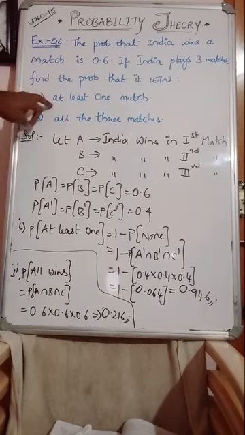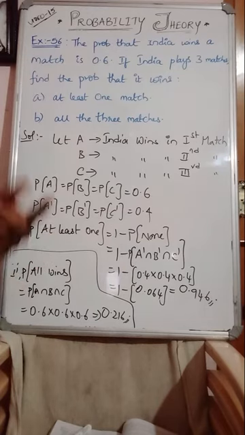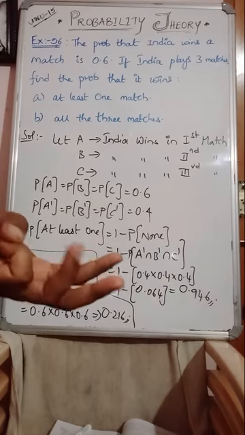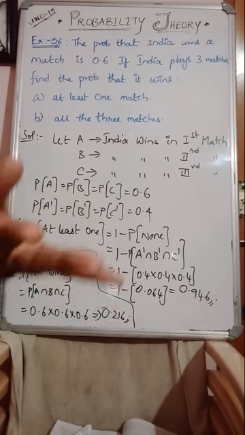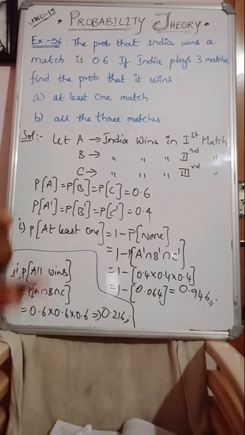Then question number 1, at least one match winning, they are asking about winning. So at least one win means either the first match can be won, or second, or third, or first and second, or second and third, or third and first, and all the 3 winning. So many possible ways there were to win the match.